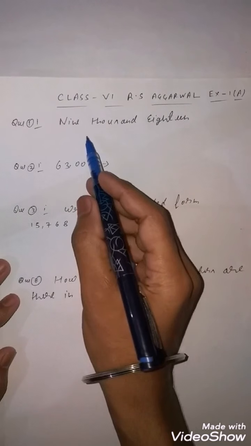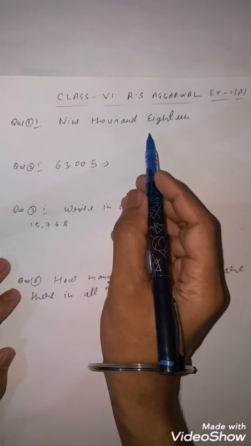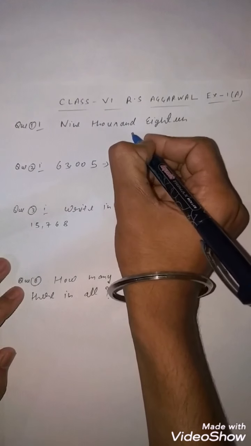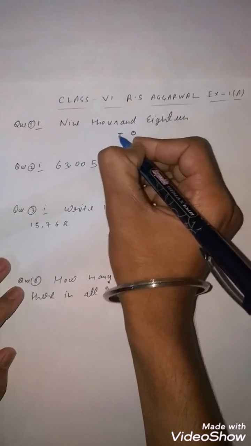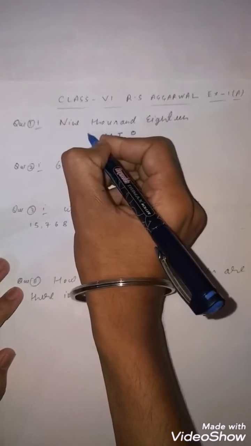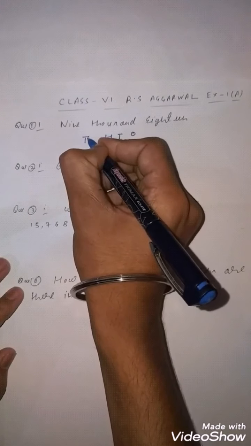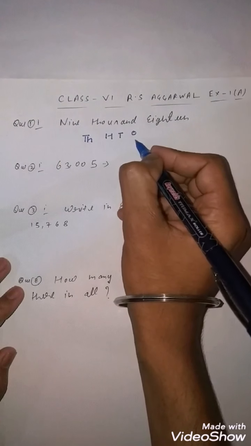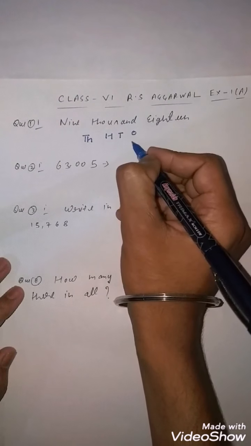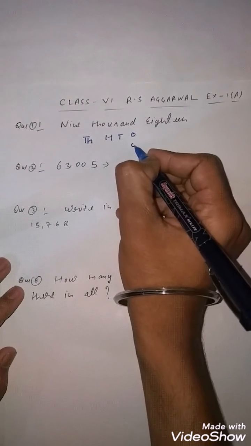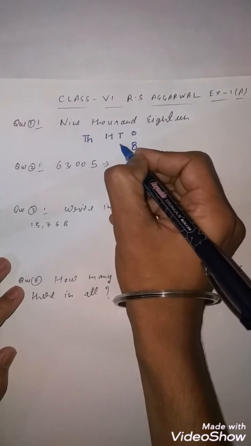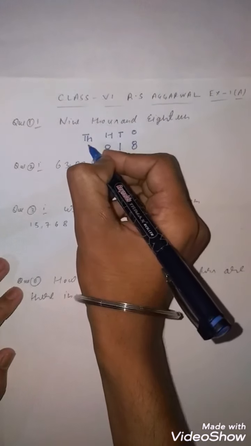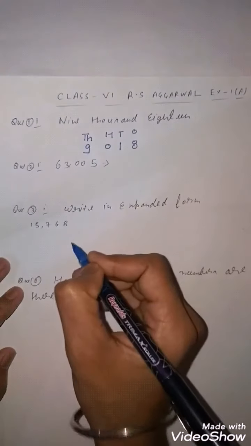So the first question is 9018. You have to write it down in digits form. First we will write down ones, tens, hundred and thousand. Now at the ones place you have to write 8, at the tens place 1, at the hundreds place there is nothing, so 0, and at the thousands place 9. So this is your 9018.